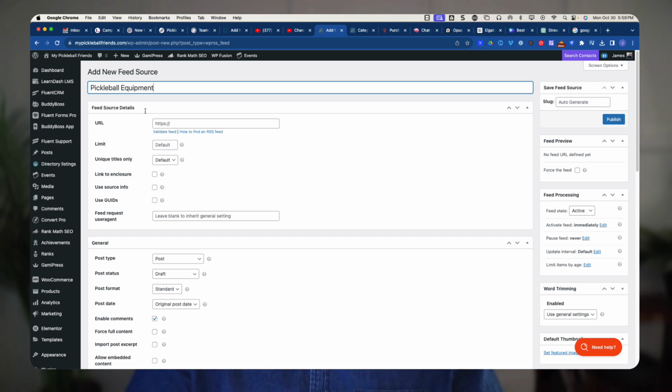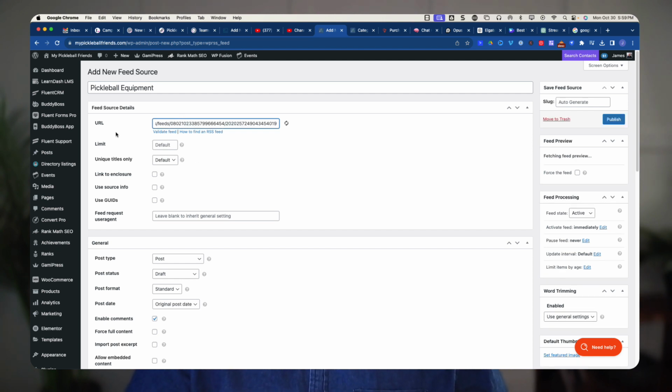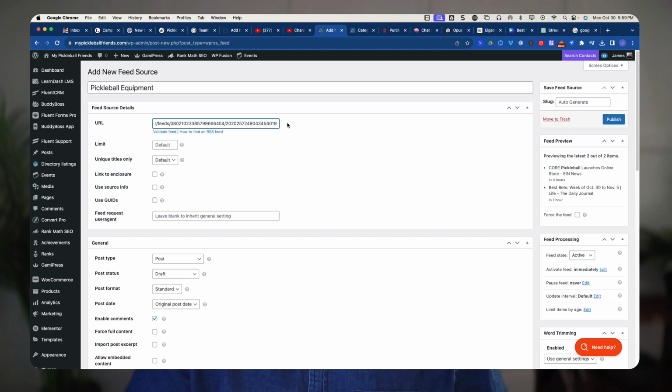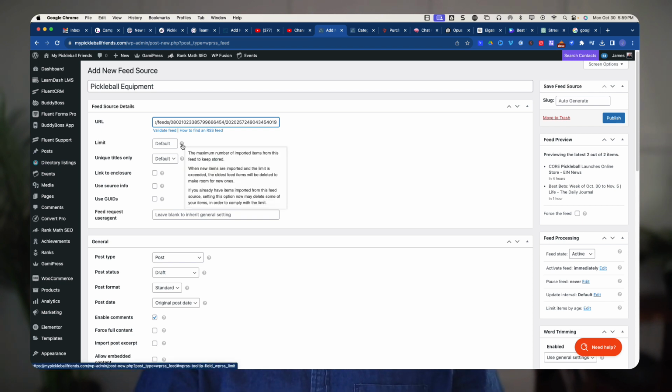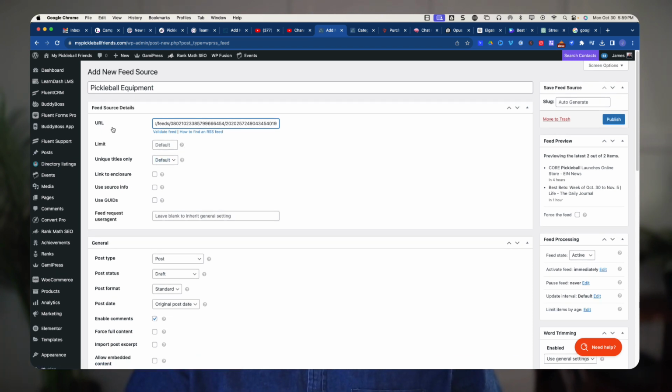Pickleball equipment. I'm going to put the feed in. Okay, just double checking there. Everything's fine. It says a feed preview right here on the right hand side. It shows 2 from a feed. The limit is the default. I can adjust the maximum amount that are imported, but I'm just going to keep it at the settings that I put in with the actual plugin.